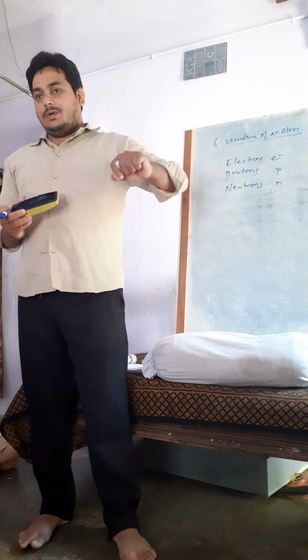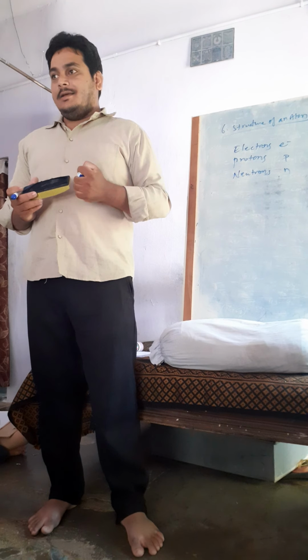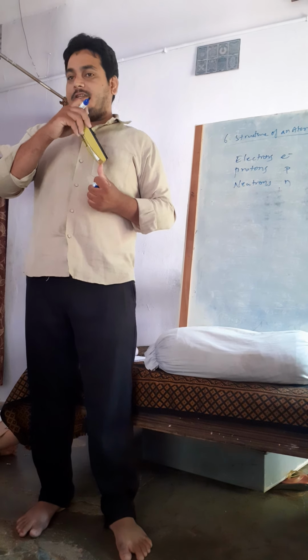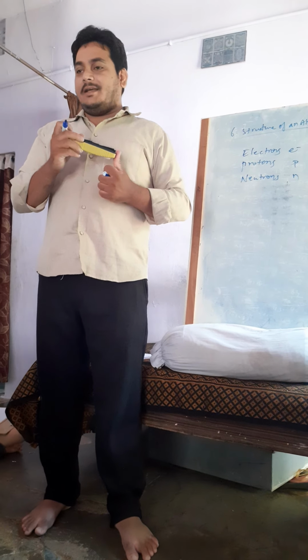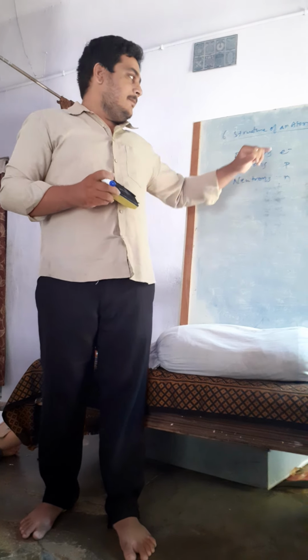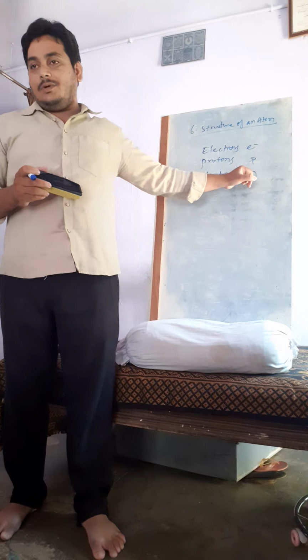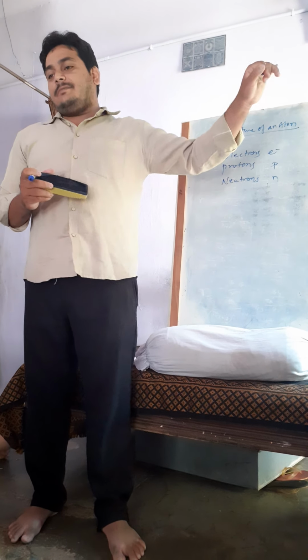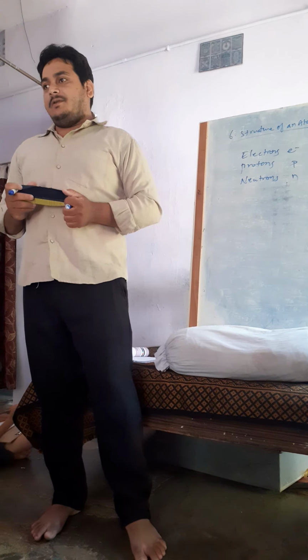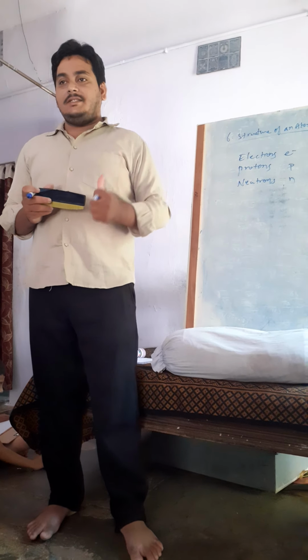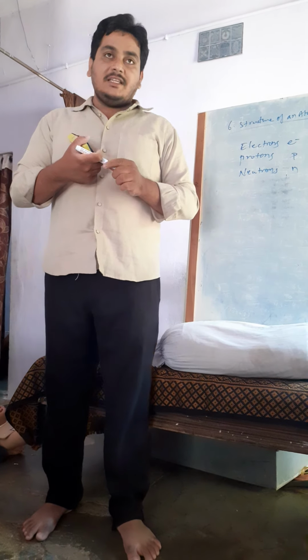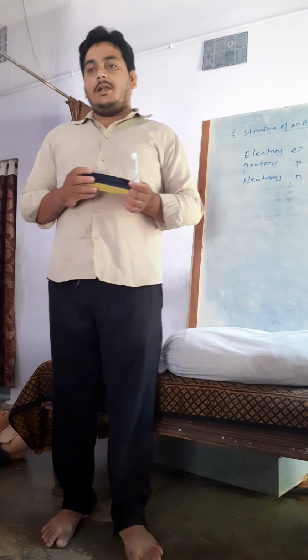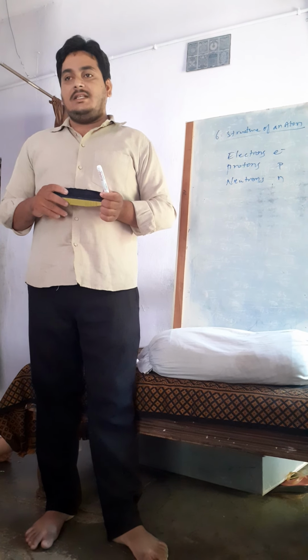Then we found out one more thing: how they are arranged. The atom is a tiny particle, and in that atom we have an electron, a proton, and a neutron. To explain this arrangement, we come across different people. We come across J.J. Thomson, and then after that Rutherford. J.J. Thomson gave the watermelon model, also called the plum pudding model.